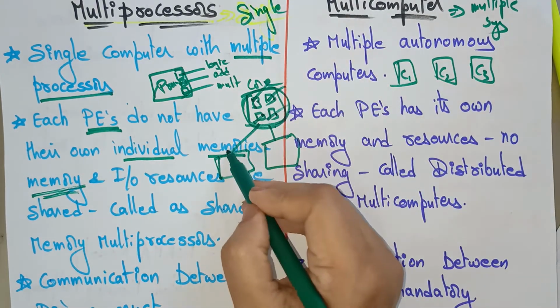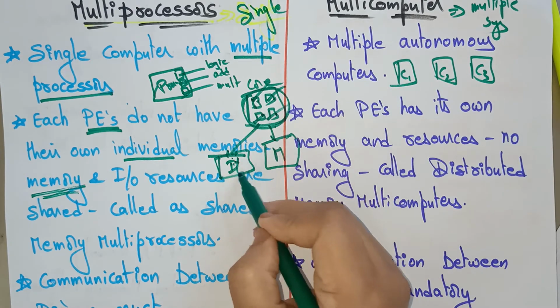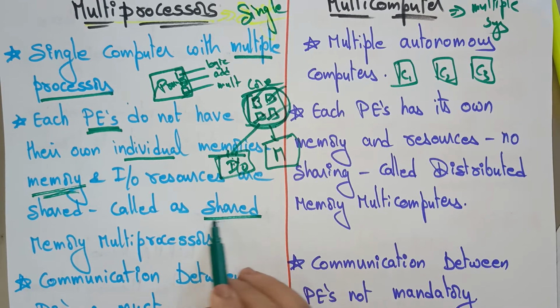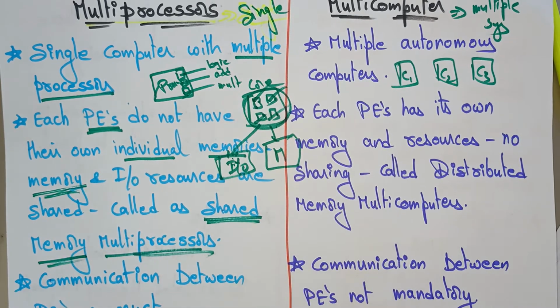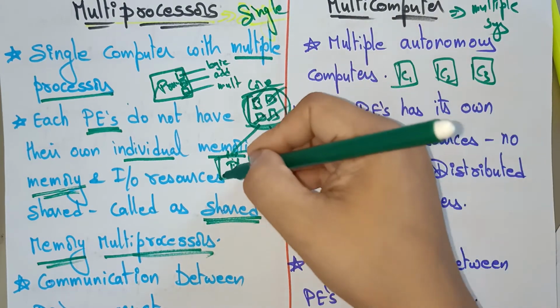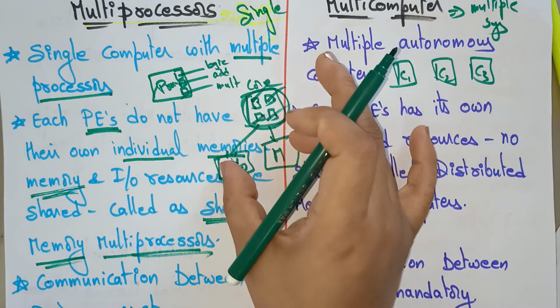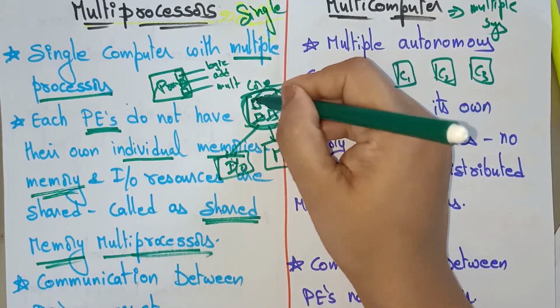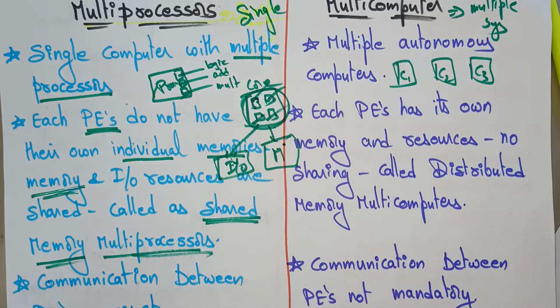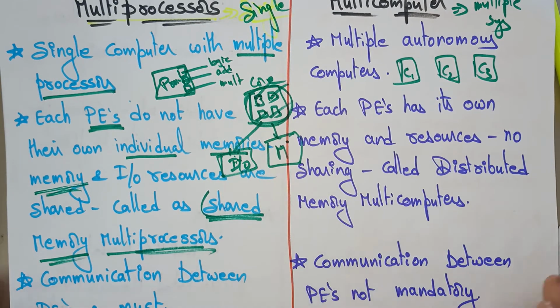All processing elements need to share the same memory and the same IO devices. That is why we also call the multiprocessor a shared memory multiprocessor. Why? Because each processing element in a computer has to share a common memory and common IO. Every processing element is sharing the same memory and same IO, so that's why we call it a shared memory multiprocessor.